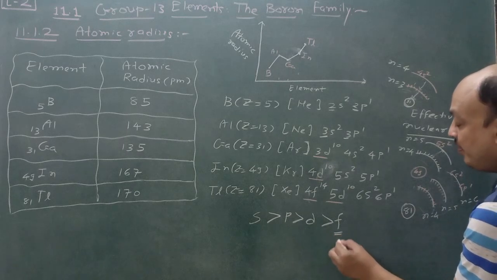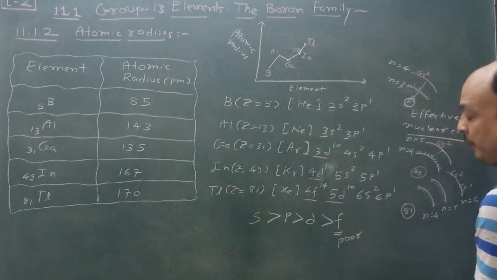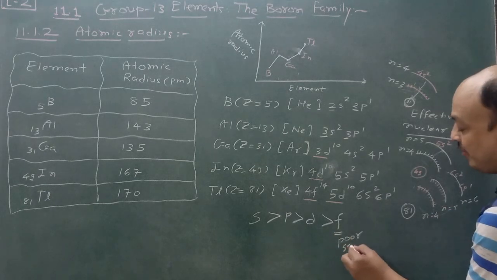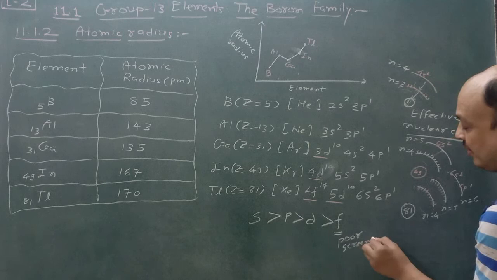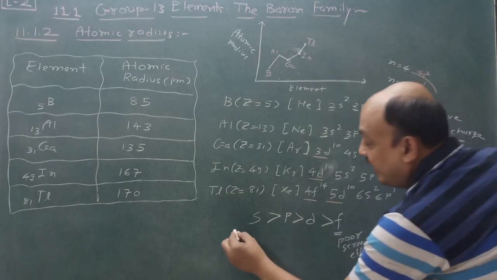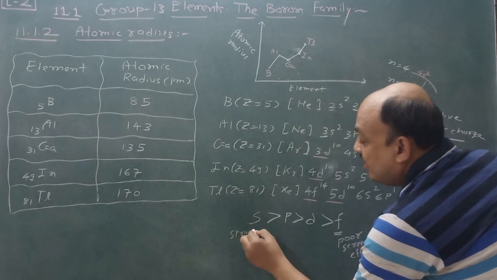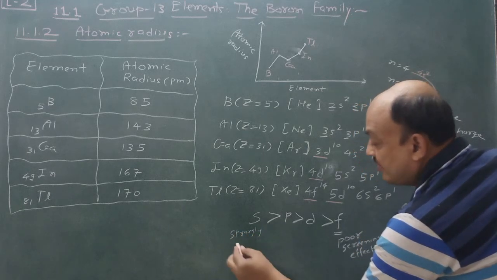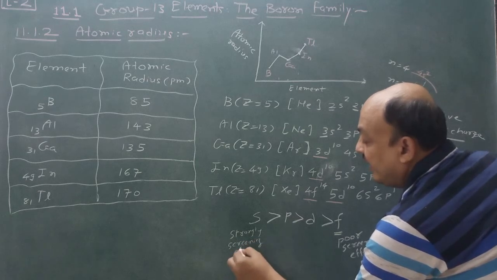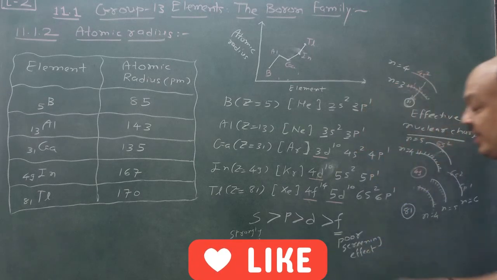F orbital shows poor screening effect, and s orbital shows the maximum, strongest screening effect. So you remember this, then it becomes very easy for you.